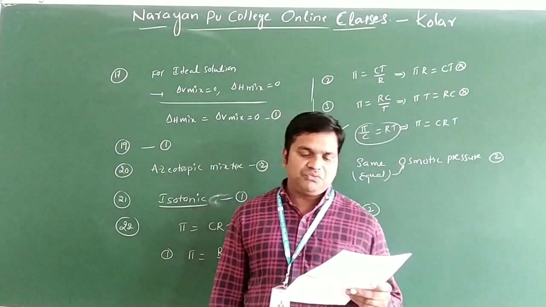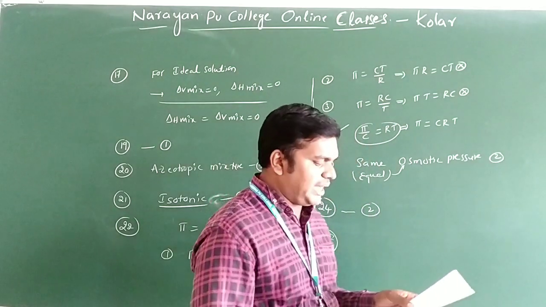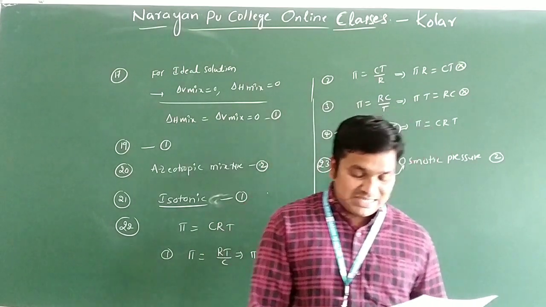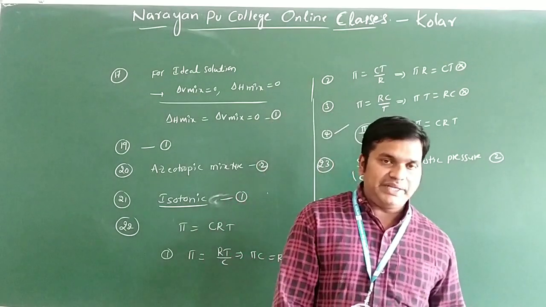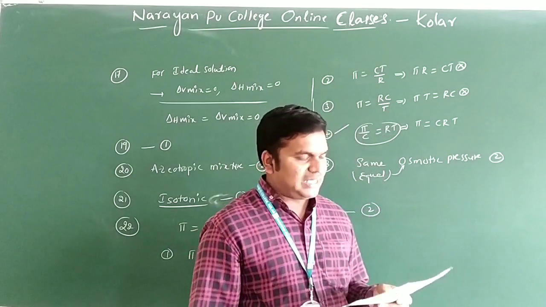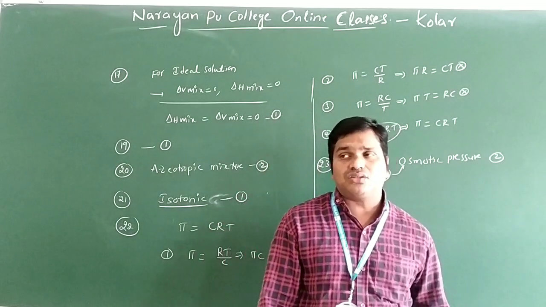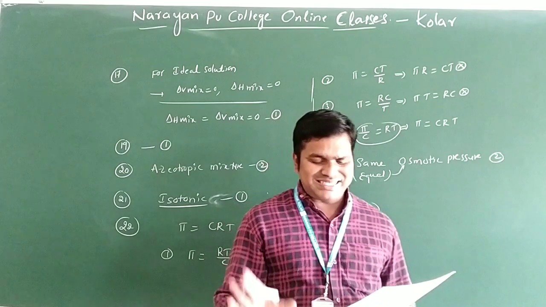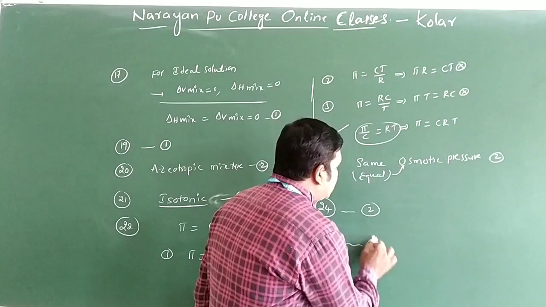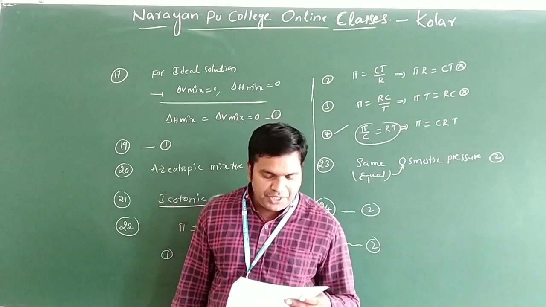See question number 25. Isotonic solutions have the same. The first option is given as density, the second option is molar concentration, the third option is normality, and the fourth option is none of these. Isotonic solutions generally have the same osmotic pressure, and sometimes molar concentrations are also the same. But density is not the same, and normality is also not the same. So the answer is molar concentration, that is option 2 for question number 25.